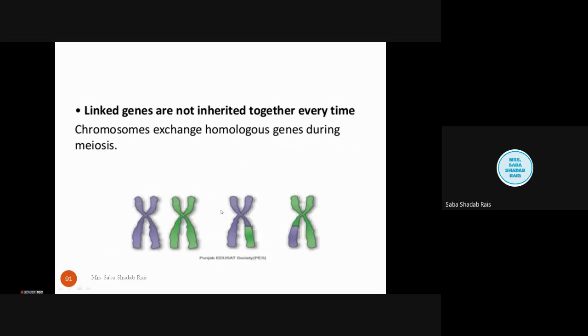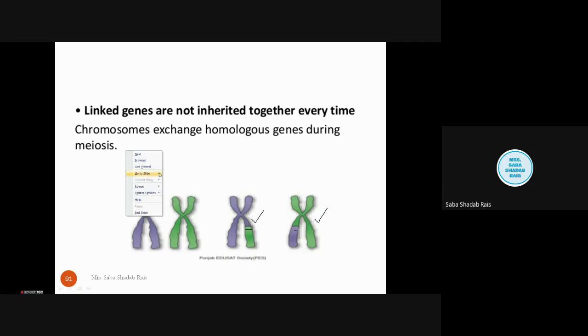As you can see here, they have exchanged this particular piece of chromosome, and here no crossing over has occurred.